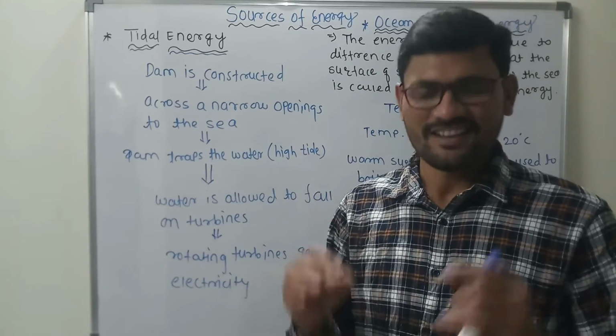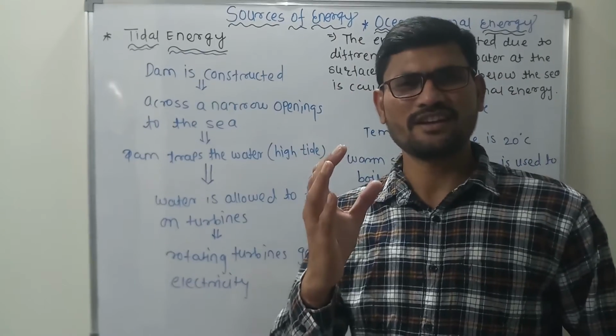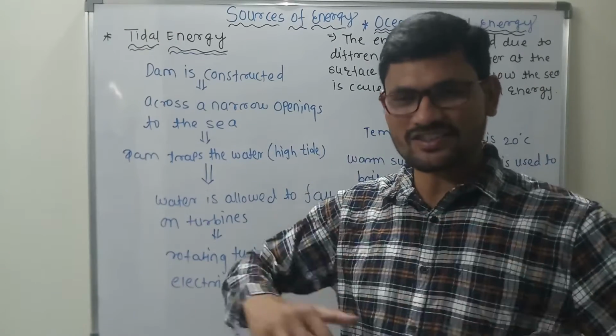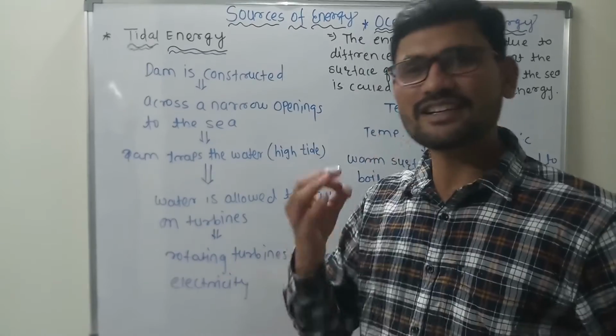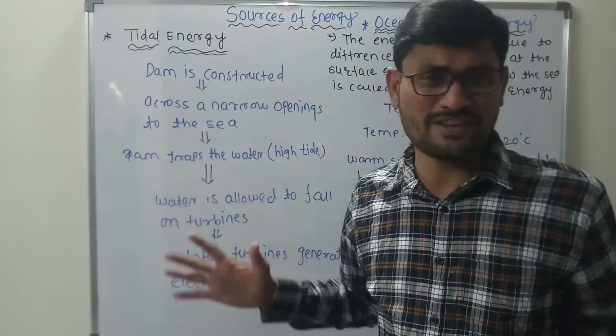Are you getting what I'm saying? That is exactly what we call high tides and low tides. So these high tides and low tides are used to extract energy. That is the reason it is called tidal energy. It is very simple.